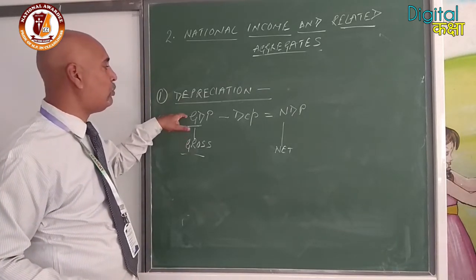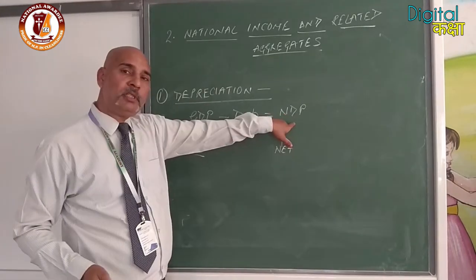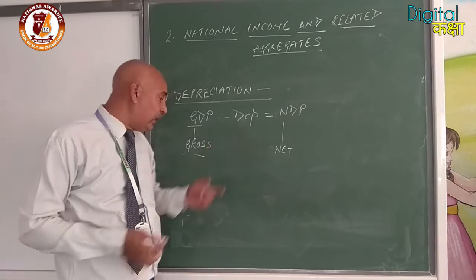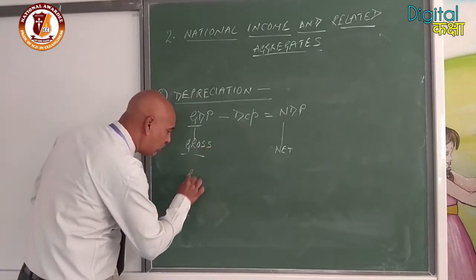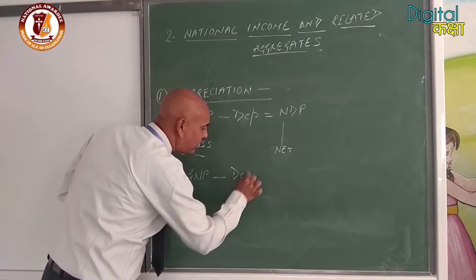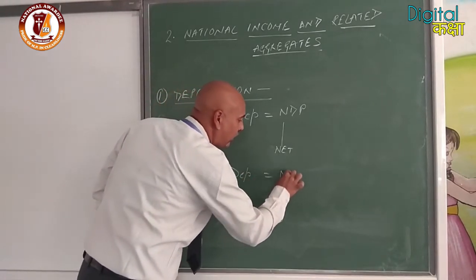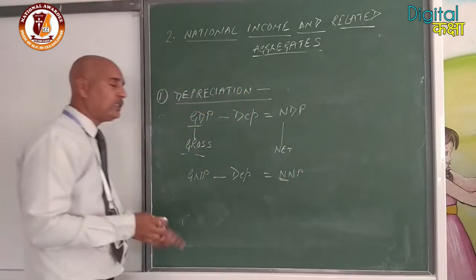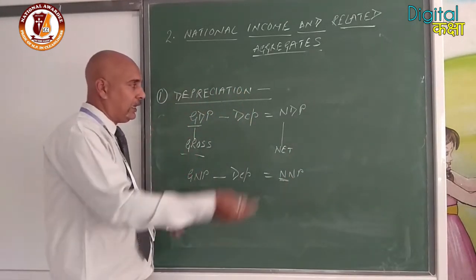It is converted. Now we have another equation. We can convert NDP into GDP. Clear? Because you already studied in the equations, the signs will be changed. Clear? That is the first equation. The second equation is when we are going to convert GDP or GNP into NDP or NNP. Gross is converting into net.